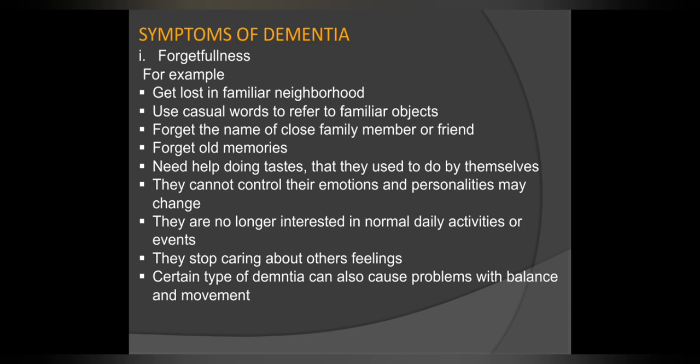They cannot control their emotions and personalities may change. They are no longer interested in the normal daily activities or events. They stop caring about others' feelings. Certain types of dementia can also cause problems with balance and movement.